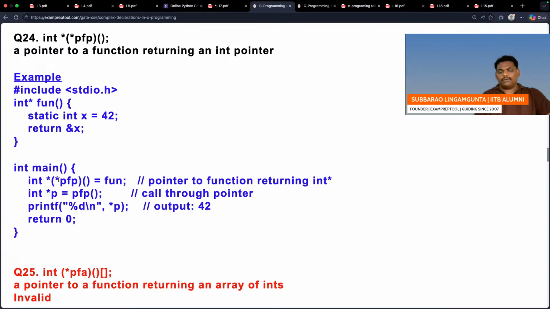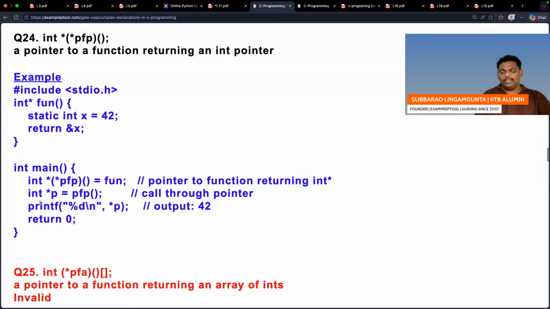PFP is a pointer. I think already one function we defined. What is that one? fun is a function which doesn't take anything and returns an integer pointer. Okay, that's okay. Now see this one. PFP is a pointer pointing to a function which returns an integer pointer. I think now it looks exactly like the above function. So this pointer also points to a function which doesn't take anything and returns an integer pointer. It is almost similar, so that's the reason its address is given.